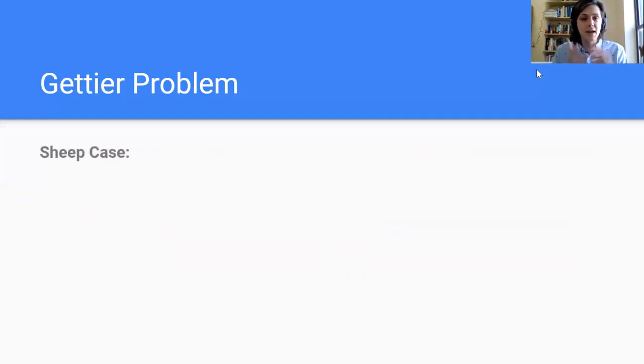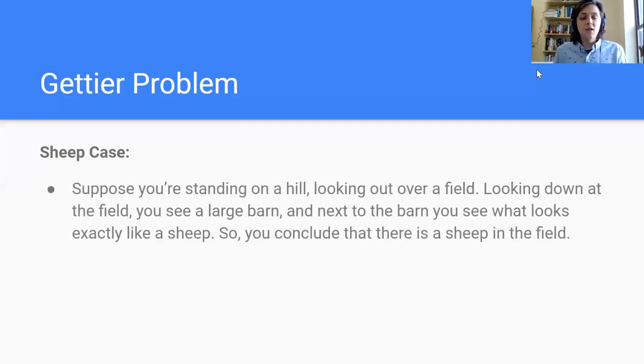So, one more Gettier case, and then we'll wrap it up and we can move on. Suppose you're standing on a hill and you're looking out over a field. Looking down at the field, you see a large barn. This is a farm, let's say. And next to that barn, you see a sheep, or what looks exactly like a sheep.